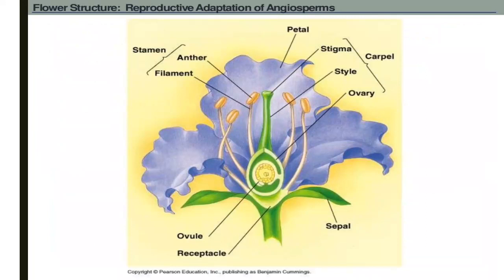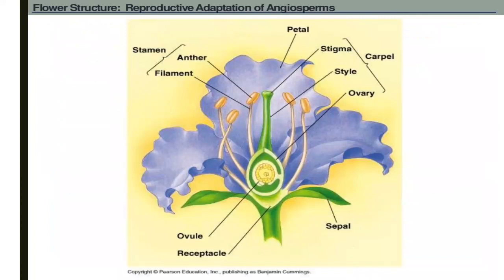Flower structure, reproductive adaptation of angiosperms. You can observe here in the structure. Stigma, style and ovary are collectively called the carpel. Sepals are green colored parts, the ovule is present in the center of the ovary, and the receptacle is also present.